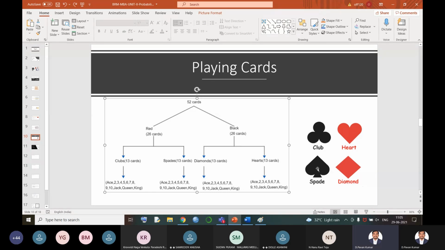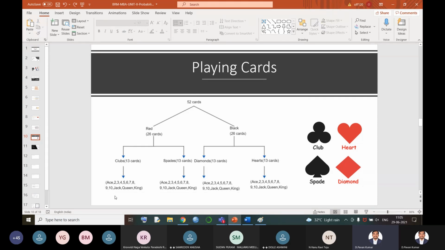Now, under black cards we have 13 clubs. It is a kind of flower, and spade cards are a kind of leaf. So leaf is called a spade and flower is called a club. Anyway, everyone is very clear about the heart shape and the diamond shape. Now, we were saying there are 13 cards in each category. What are those 13 cards and what are they called? A suit. Suit means 13. Deck means 52, suit means 13.